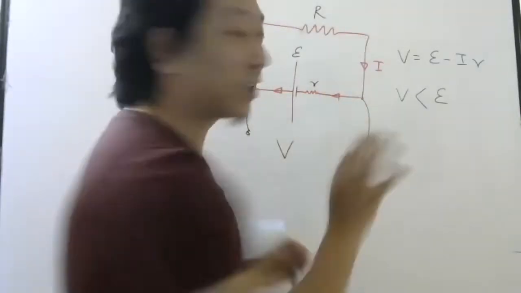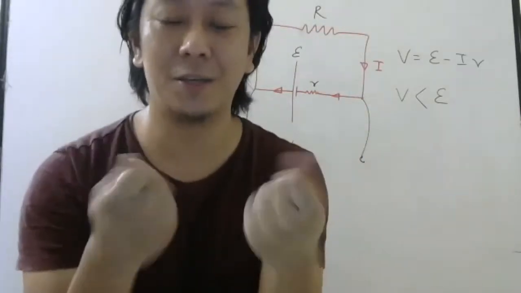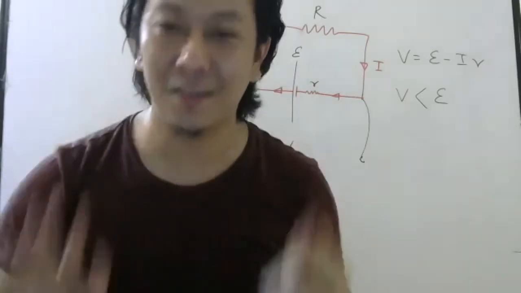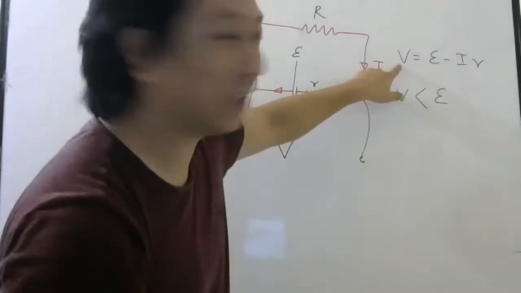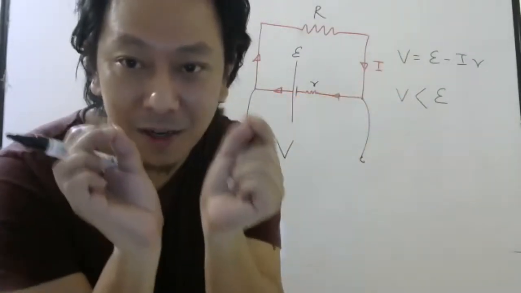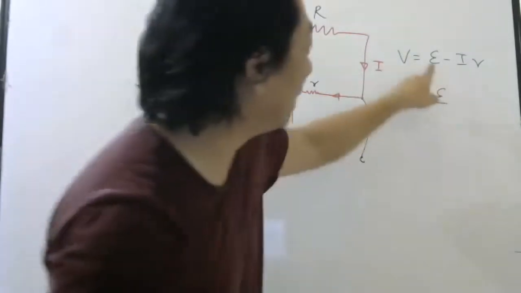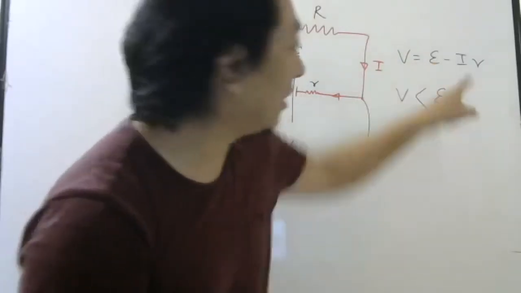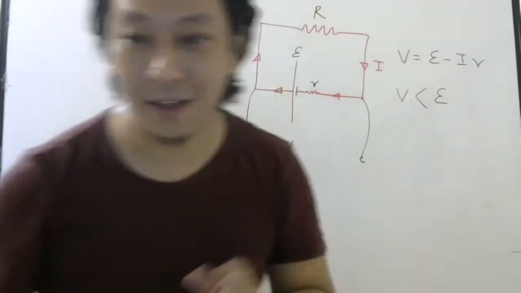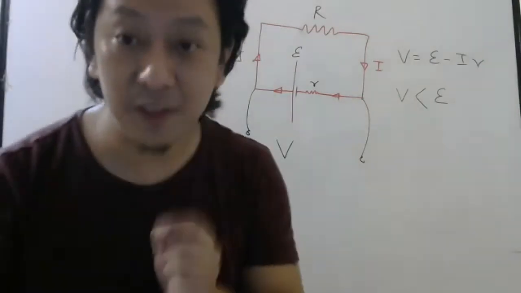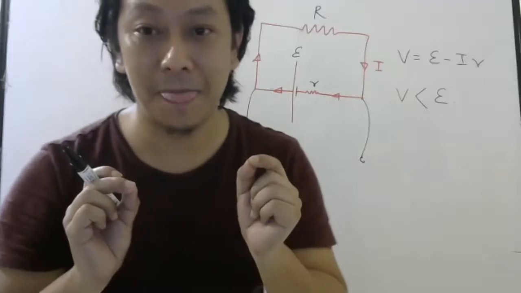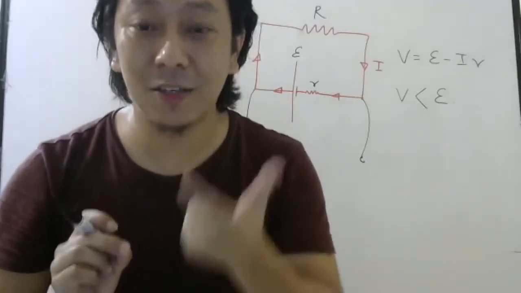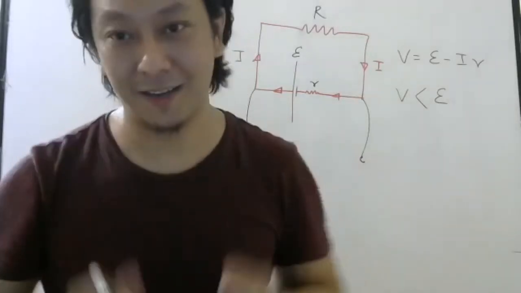If current was not coming, suppose it was open, suppose the battery was not connected to anything. If the battery was not connected to anything, can you tell me what will be your V? That time the terminal voltage will be nothing but EMF, because if no current is flowing, then these two should be equal, right? That is why EMF is also called the potential difference between the terminals when the battery is not giving any current.